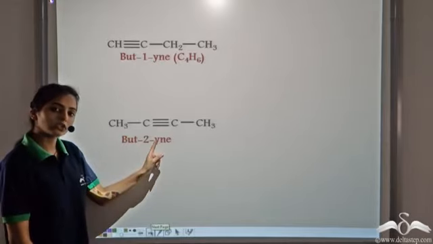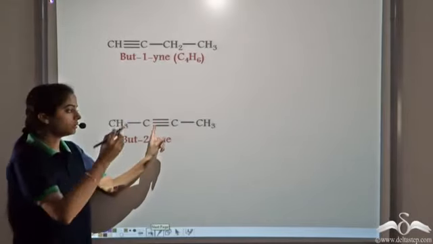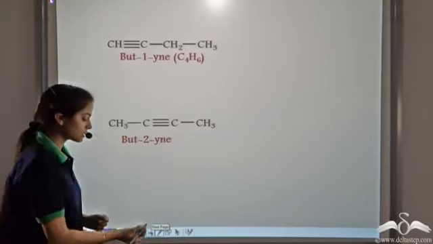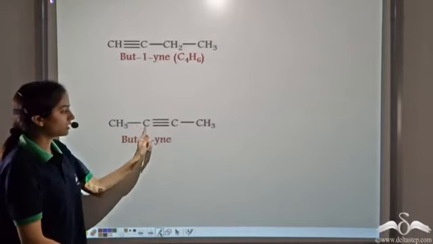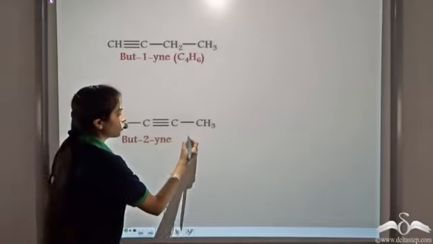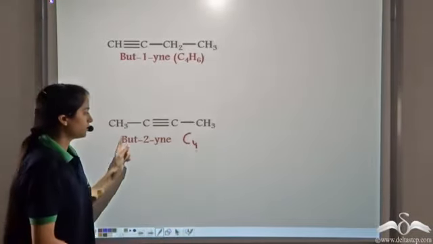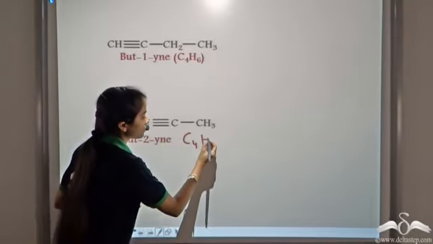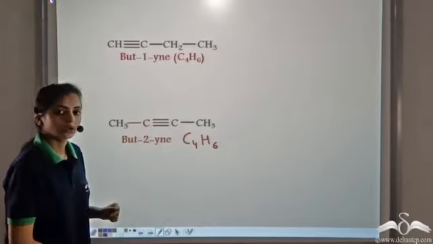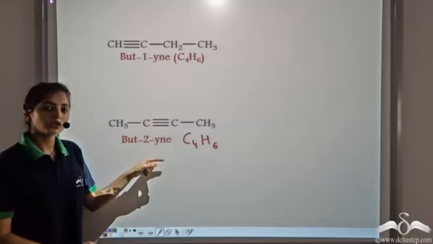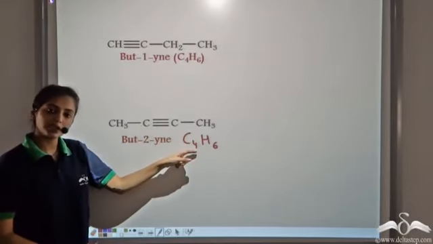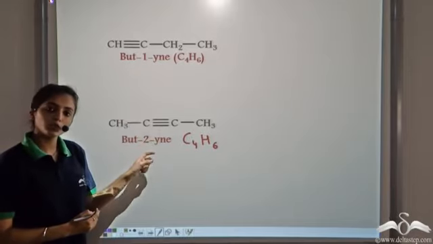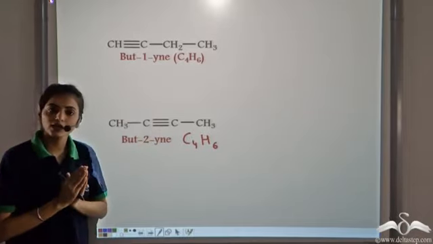If we write another structure, we shift the triple bond to the second position. So we get but-2-yne. In this case, we have 4 carbon atoms, and we have 3 plus 3, 6 hydrogen atoms. So in both the cases, you observe that the molecular formula remains the same, but there is a difference in the structure of but-1-yne and but-2-yne. So this means they are isomers.